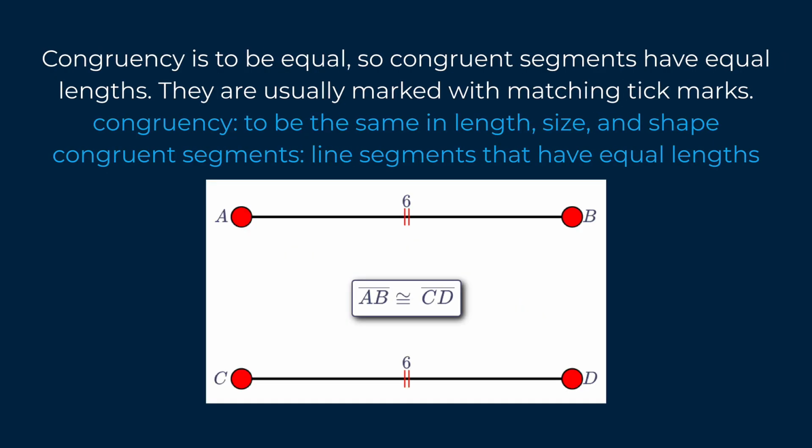Congruency. Congruency is to be equal, so congruent segments have equal lengths. They are usually marked with matching tick marks. So as you can see on the screen, line segment AD is congruent to line segment CD because they both have a length of 6. And we denote that by making 2 tick marks on each of the line segments to denote that they're equal.